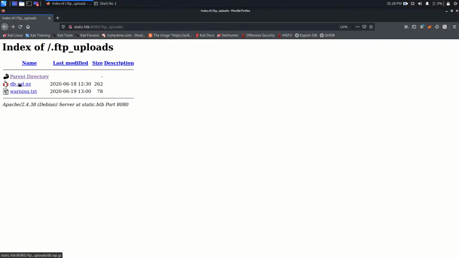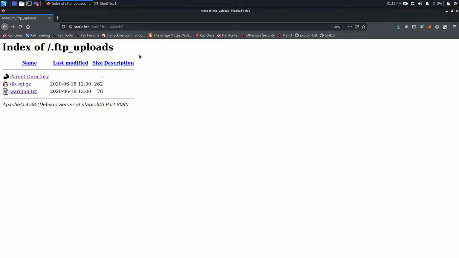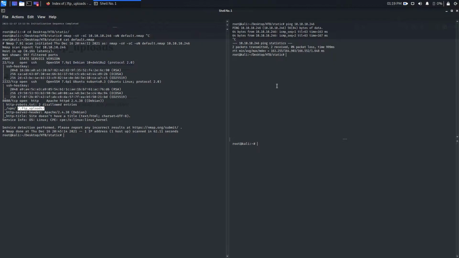Go back and let's just save this file. Okay, save it, go back here and clear that. To uncompress that file, we are going to use gunzip on db.sql.gz, and as you can see here, as expected, invalid compressed data, cyclic redundancy check error.